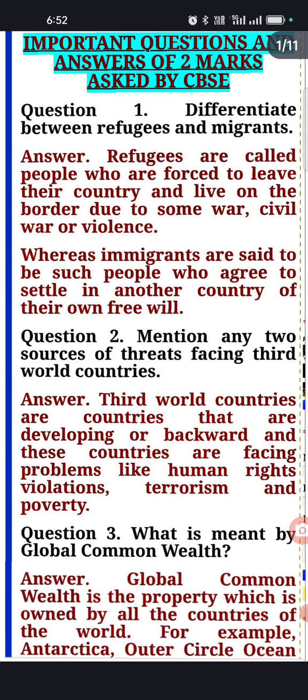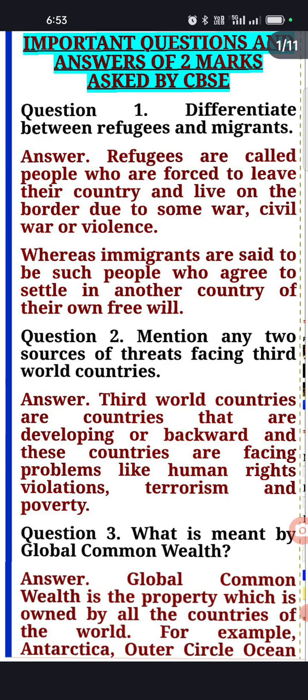In my previous video, I made some 2 marks important questions that may be asked by the CBSE. That was in the Hindi medium. Now the same questions I am repeating in the English medium. These 2 marks based questions are expected, and they might come in your annual examination.